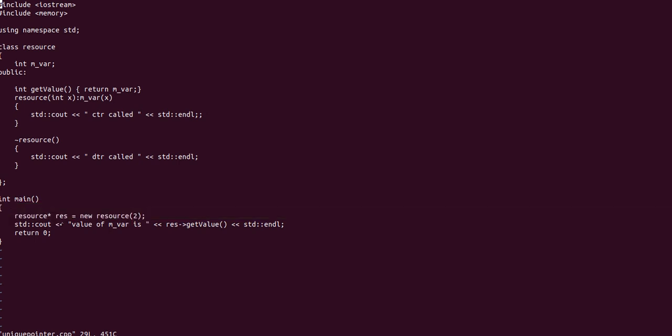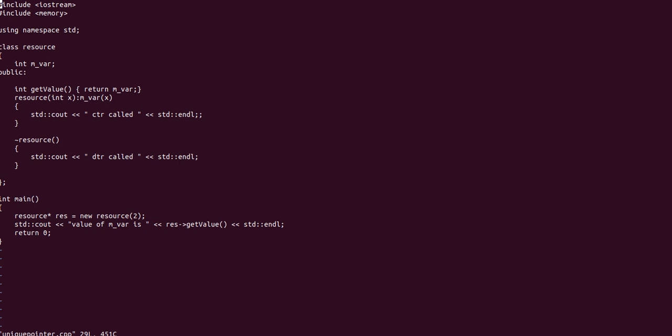So here you can see that I have allocated the memory, and this res pointer points to the newly allocated resource, and I am accessing its public method for getting the value.